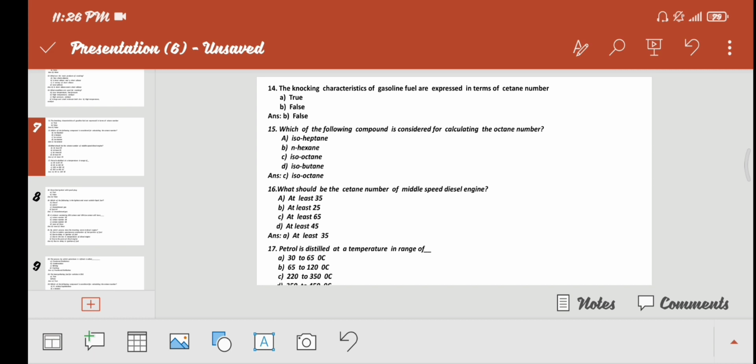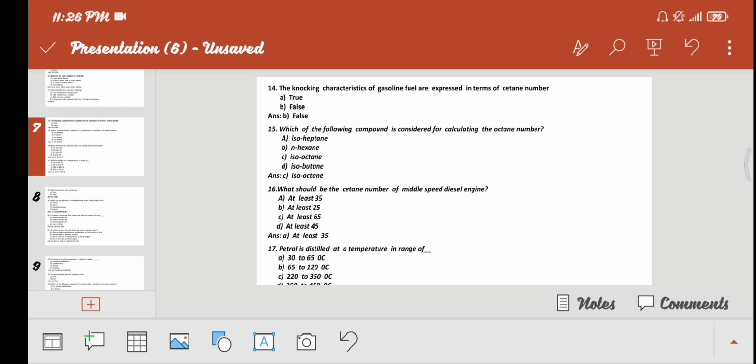Next, which of the following compounds is considered for calculating the octane number? A. Isoheptane, B. N-hexane, C. Isooctane, D. Isobutane. Answer is option C, isooctane.